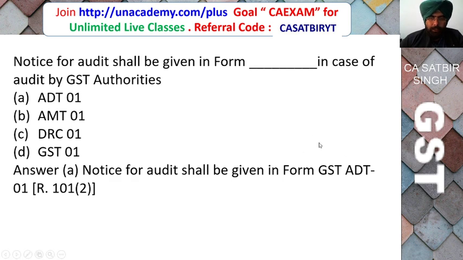Correct answer is in ADT 1 form. So ADT means audit, so the chapter name and form name are given, so that in short form you can correlate these forms and the chapter.